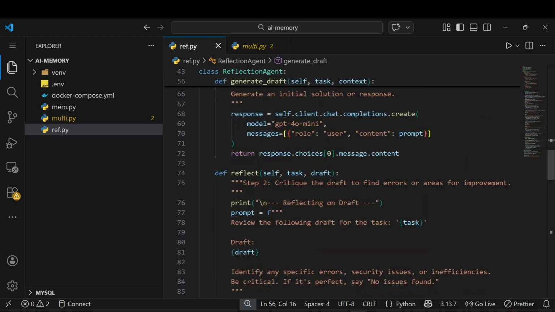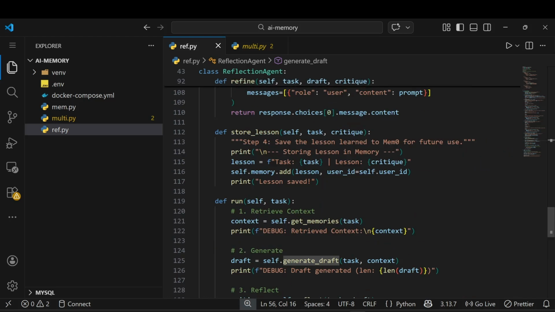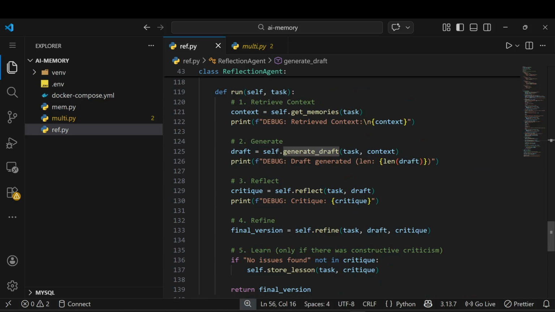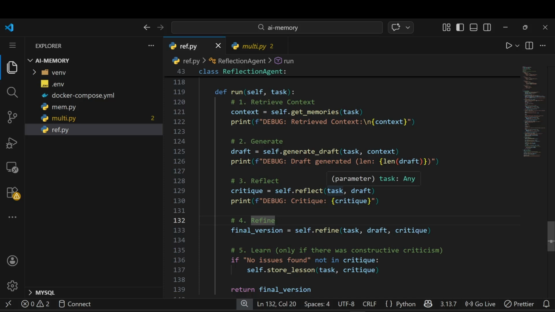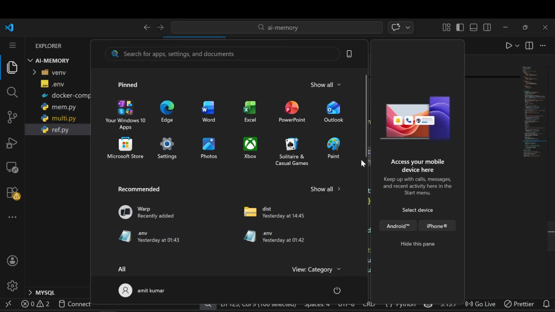Let's go here. After that I'm getting the draft. What do we need to check? We need to reflect, all those critiques, whatever mistakes were made, we will get that. So again I am just passing the task, whatever query is given by the user, and that draft, whatever response we are getting from the LLM.